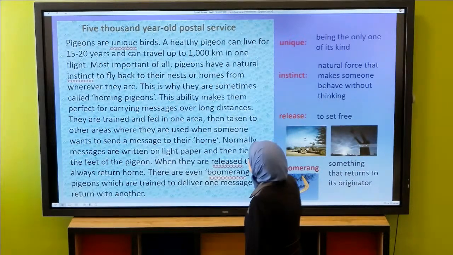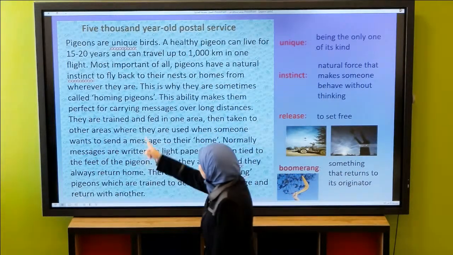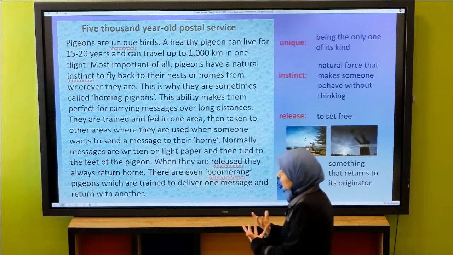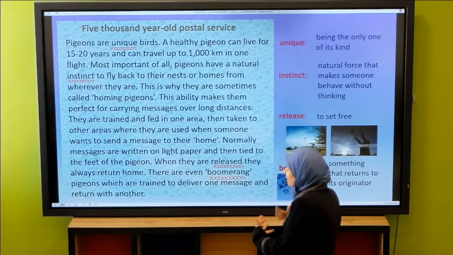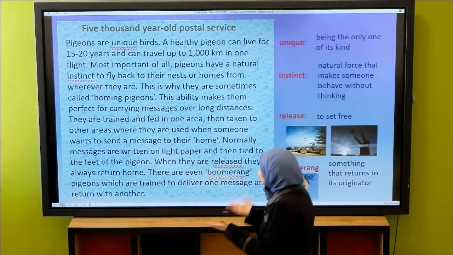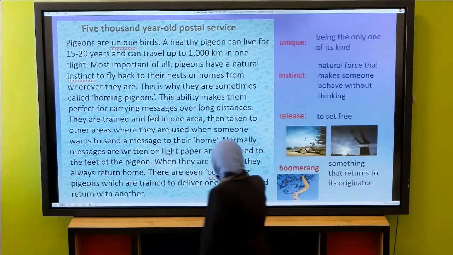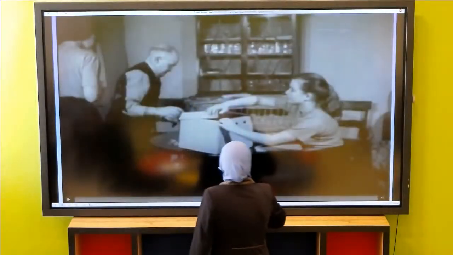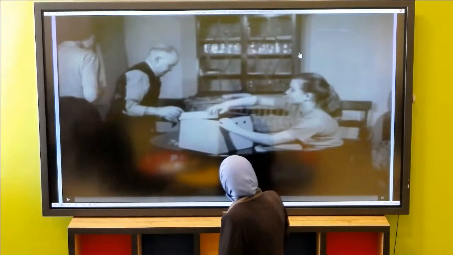Okay, now of course this is the way pigeons work. Of course they don't know the way they want to go. They simply go home. They fly home. In fact, here we have some videos to show us how they go home.